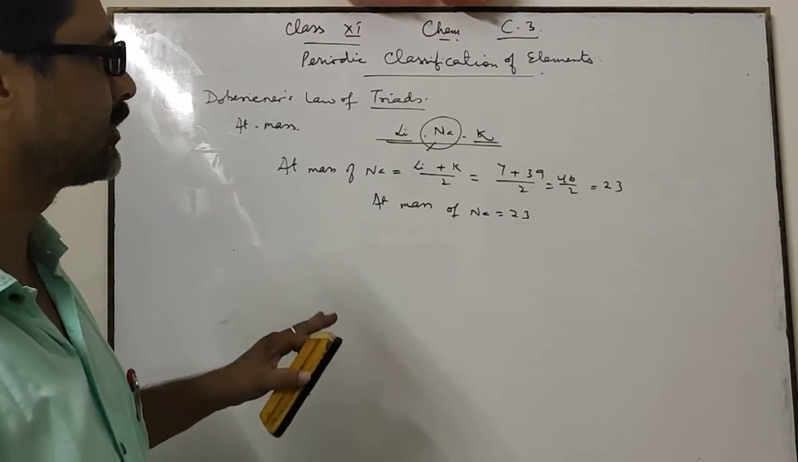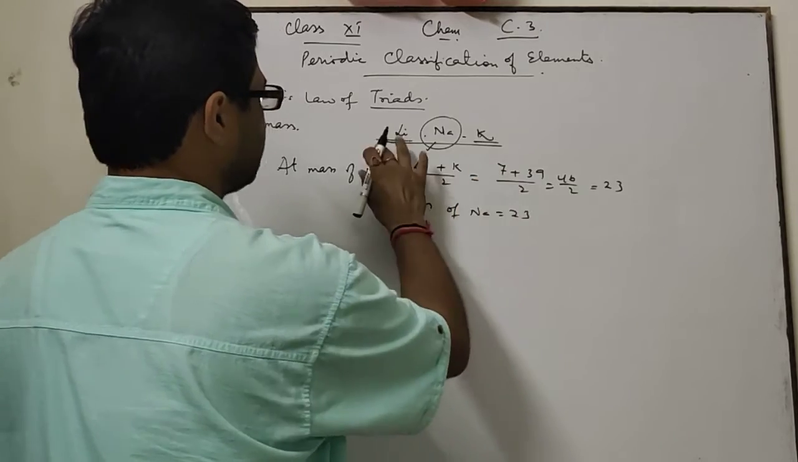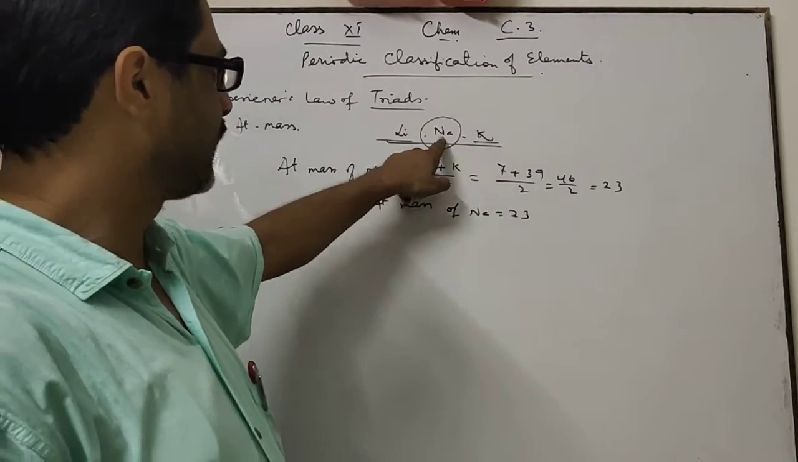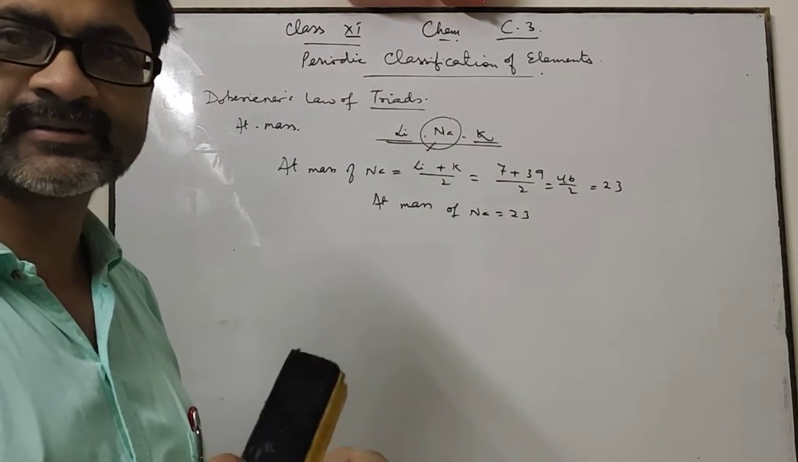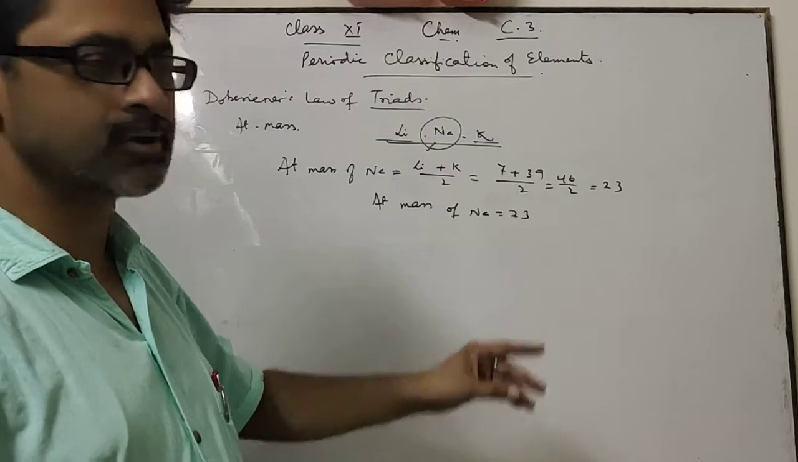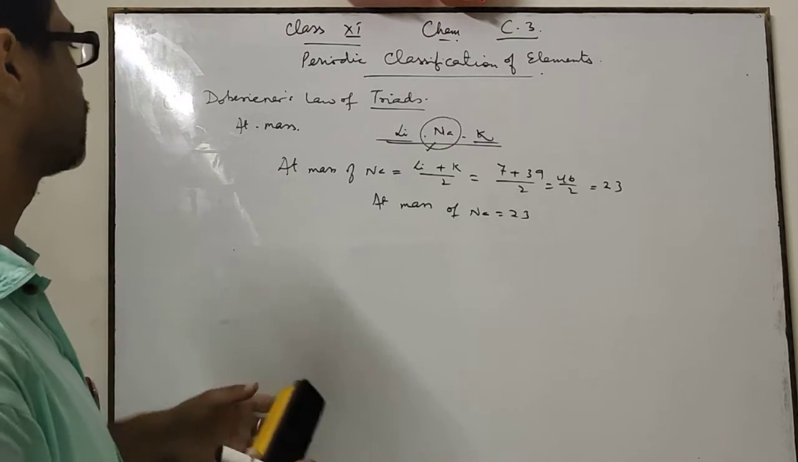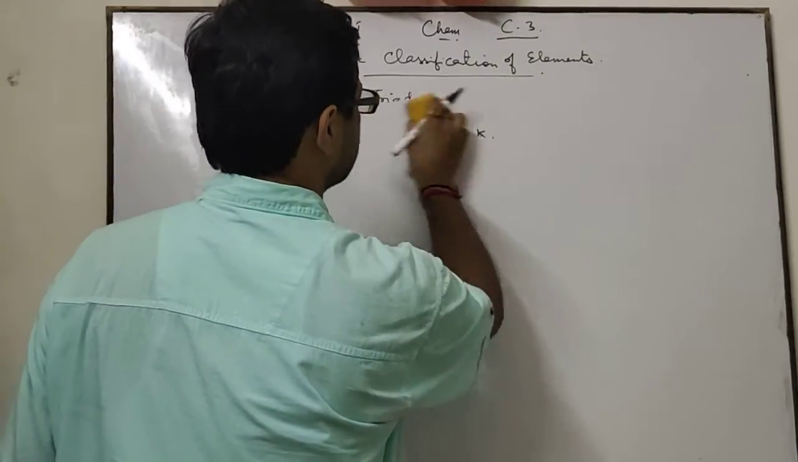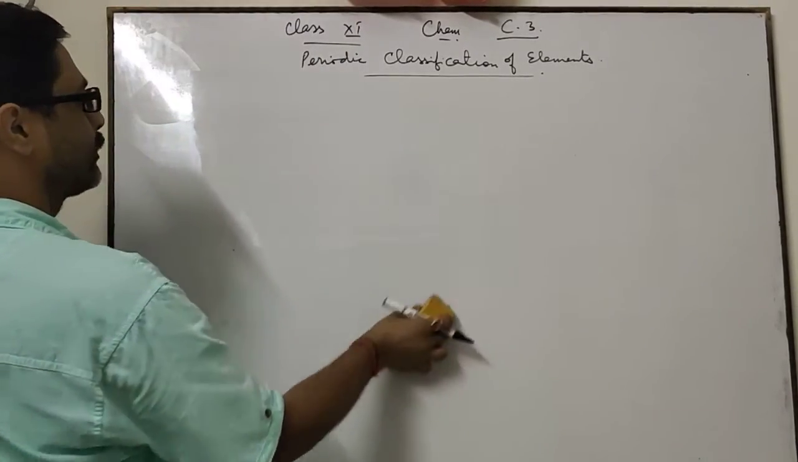This law states that when elements are arranged in increasing order of their atomic masses, then the atomic mass of the middle element is the arithmetic mean of the other two elements. This is about the law of triads. You have already discussed this law in your previous class 10th.